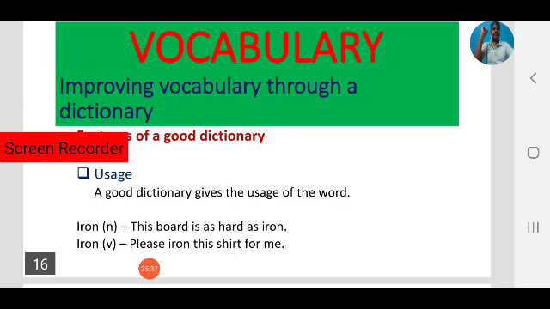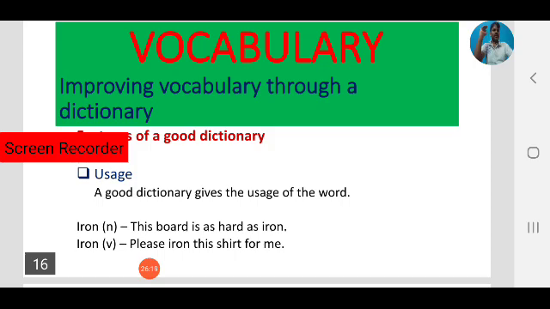For example, iron. Observe, iron. Already we have discussed that iron is a word that can be used as a noun and as a verb, in word class. Iron is a word, but it has two duties. It can be used as a noun in one case. In the second case, it can be used as a verb. How can we use iron as a noun? This board is as hard as iron. Observe one example of usage: iron is a noun, so one example sentence is there.